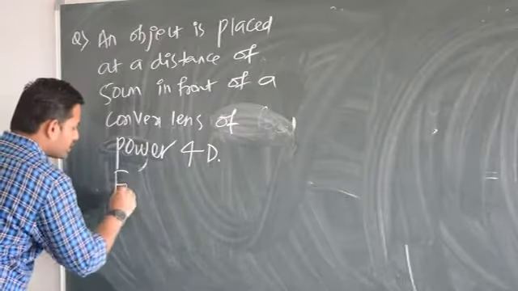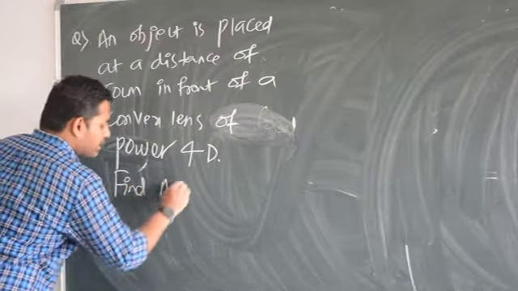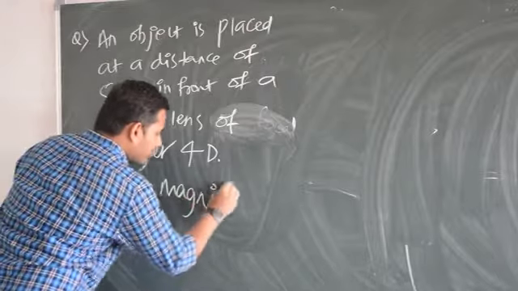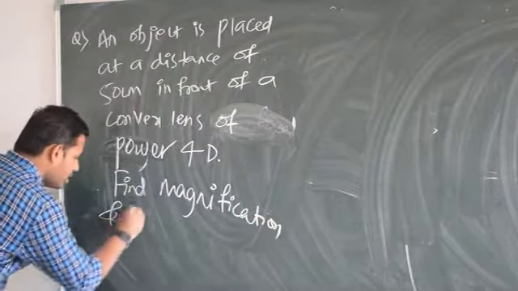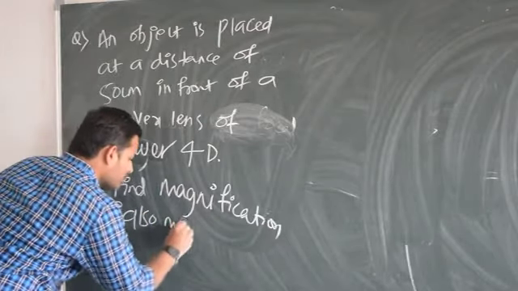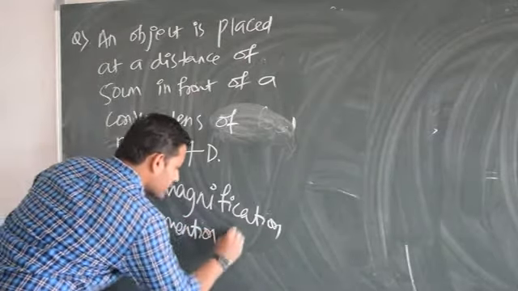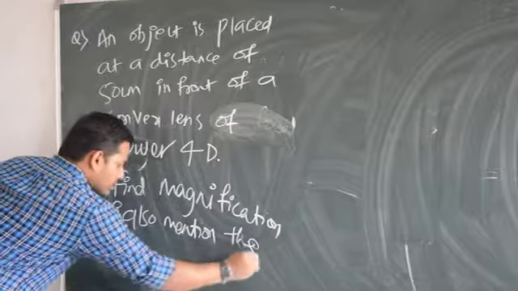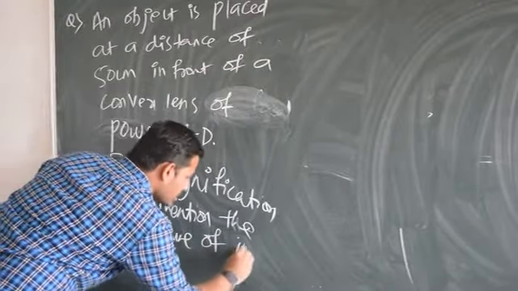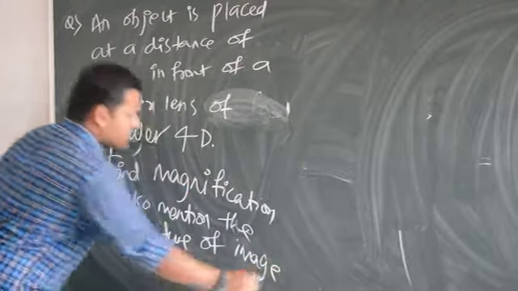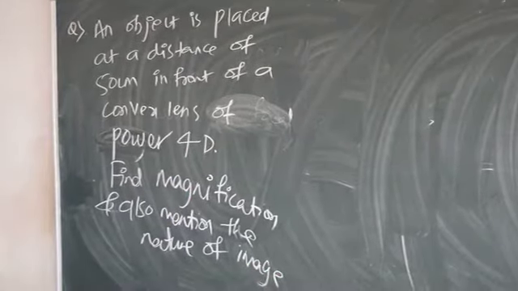Now they are asking you to find magnification and also mention the nature of image. Please note this question and solve it. Pause the video and solve it.